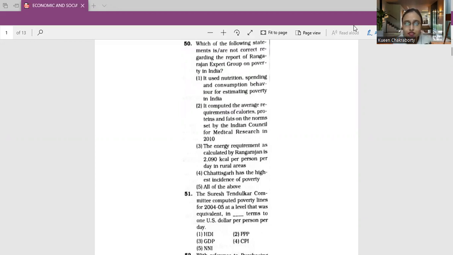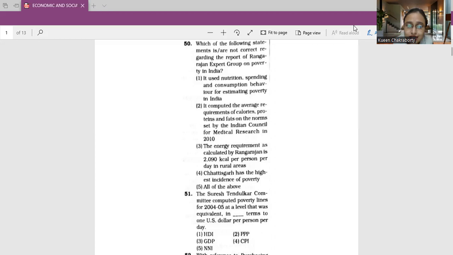In this question, which of the following statements is or are not correct regarding the report of the Rangarajan expert group on poverty in India? Number one, it used nutrition spending and consumption behavior for estimating poverty in India.